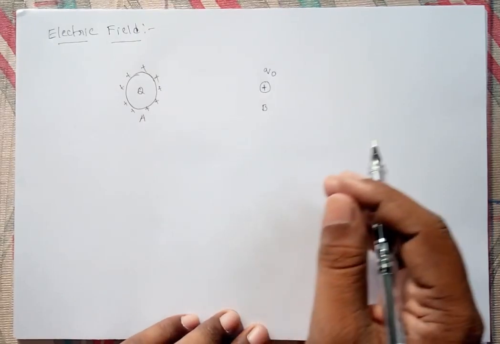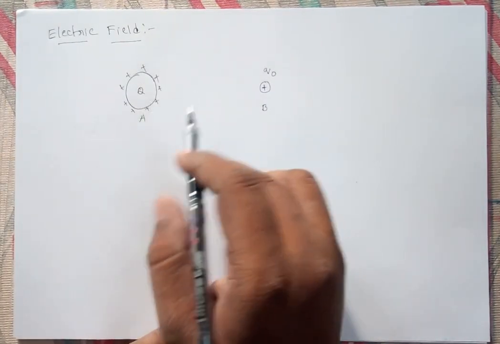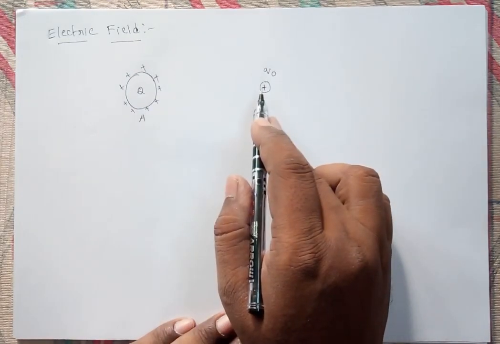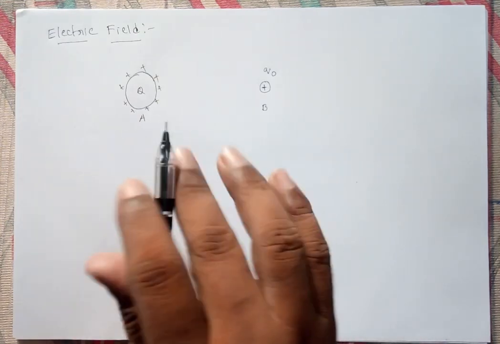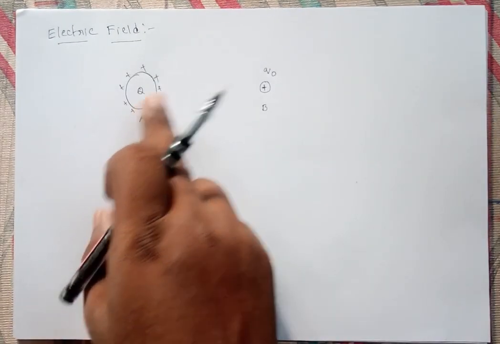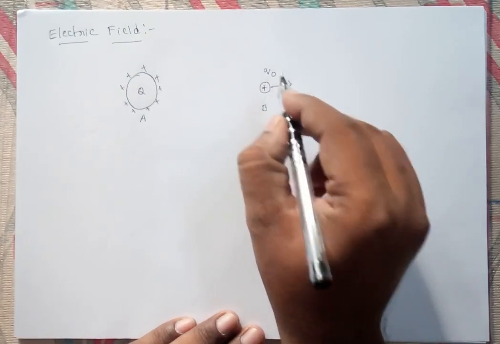Now, from Coulomb's law we already discussed that if two charges are there, one charge can exert a repulsive force on the other one. In the same way, this charge Q will exert a repulsive force F naught on Q naught.